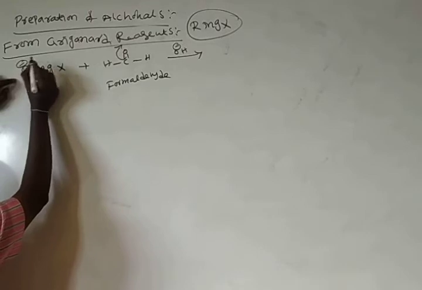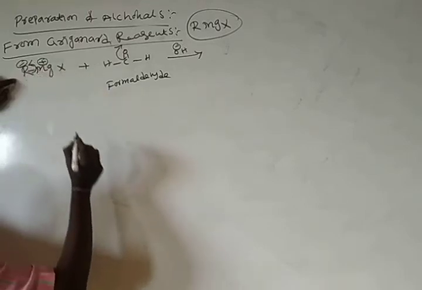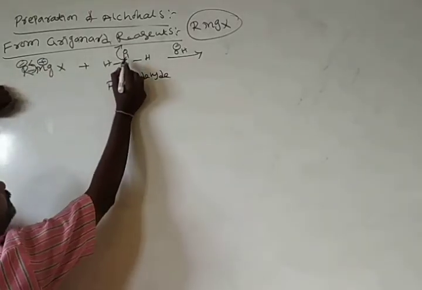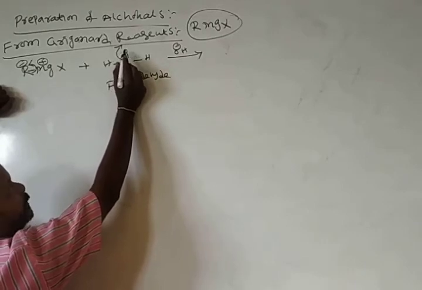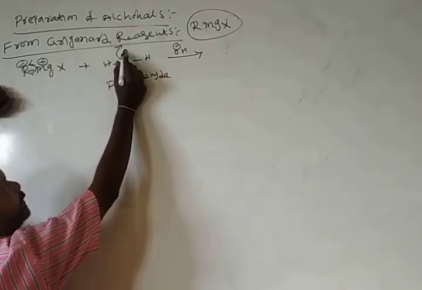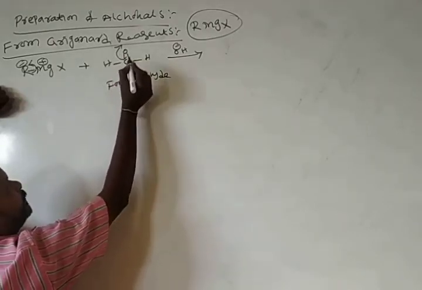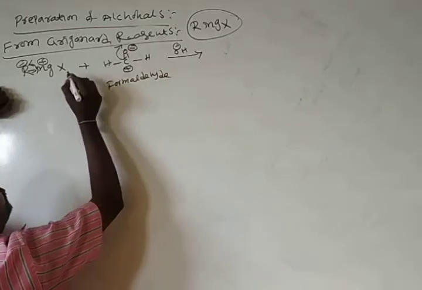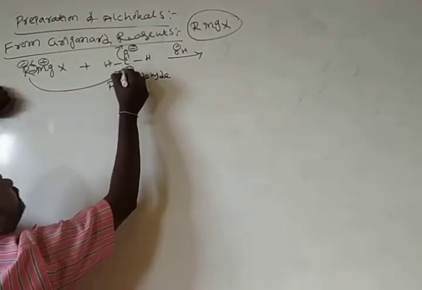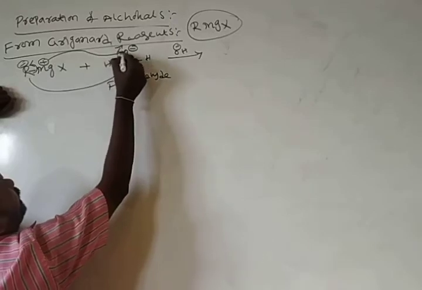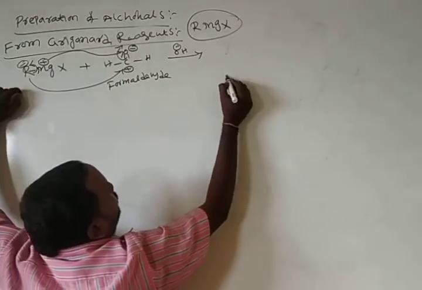This carbon gets a negative charge and magnesium gets a positive charge. The carbon gets a positive charge and oxygen gets a negative charge. Negative reacts with positive, positive with negative, and forms an intermediate compound.